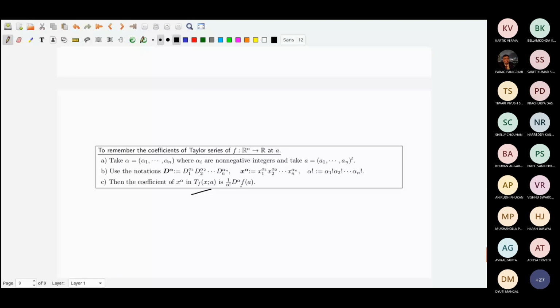This is easy to remember. Okay, I will stop here. You have to go through it just to remember.